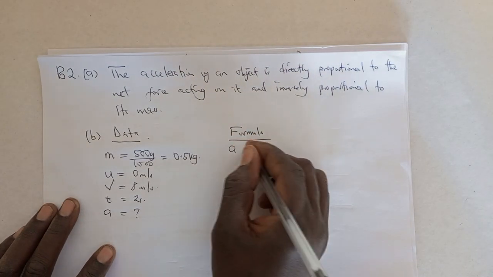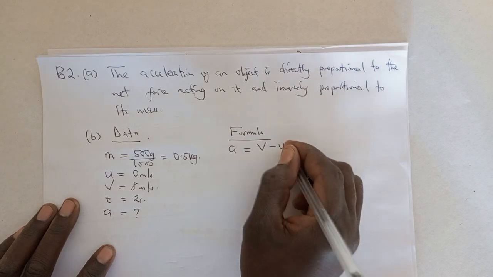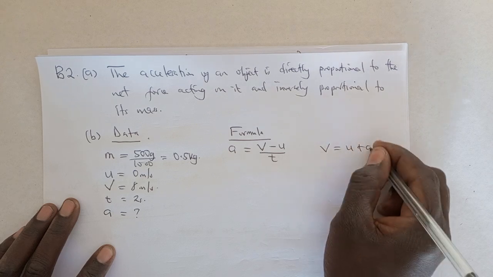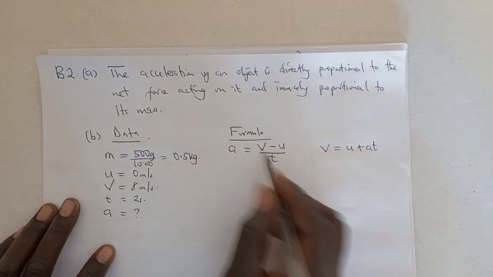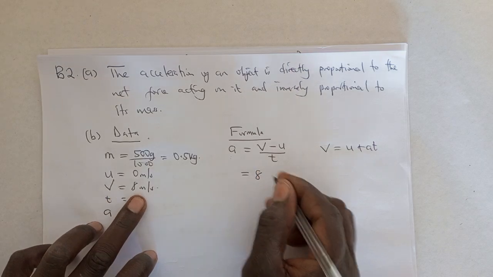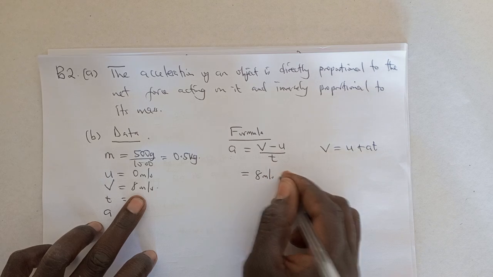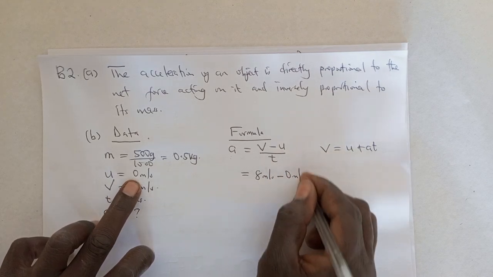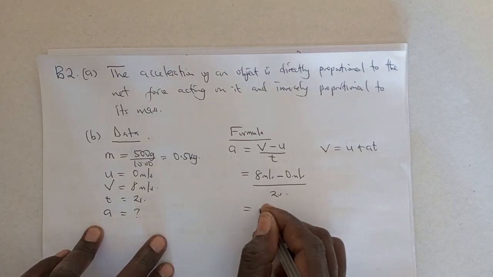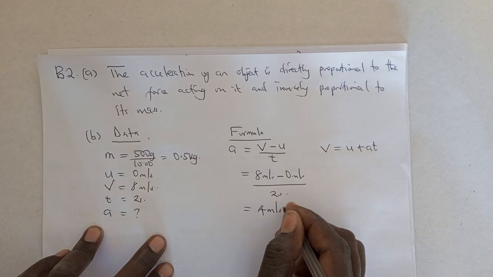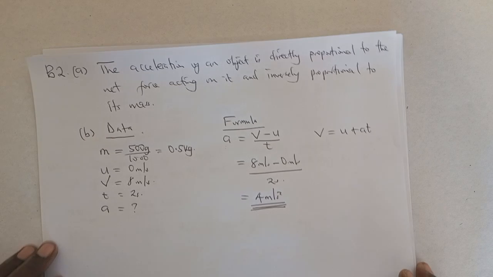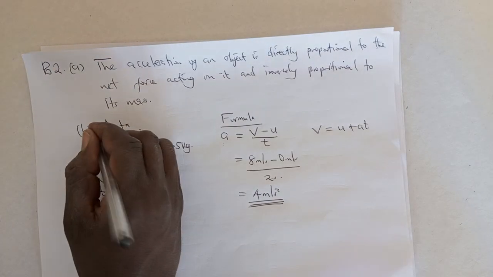So acceleration, we know that acceleration is equal to V minus U over T. Of course, there is another formula which is V is equal to U plus AT. But this one is quite appropriate and straight to the point. So we're going to say, what is V? We have 8 meter per second minus 0 meter per second over time taken 2 seconds. When you do your math, you are going to find that the answer is 4 meter per second squared, because acceleration is measured in meter per second squared. That's the answer. This one was the Roman numeral 1.